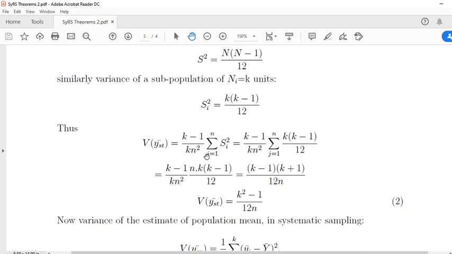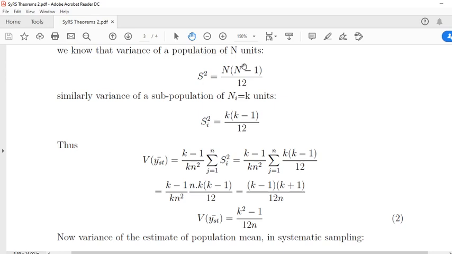Here this summation is from i is equal to 1 to n. There is no variable here, so this is adding n times, and we can write n here. This is simplification: n square, one n gets cancelled, k gets cancelled, leaving k minus 1 into k plus 1.